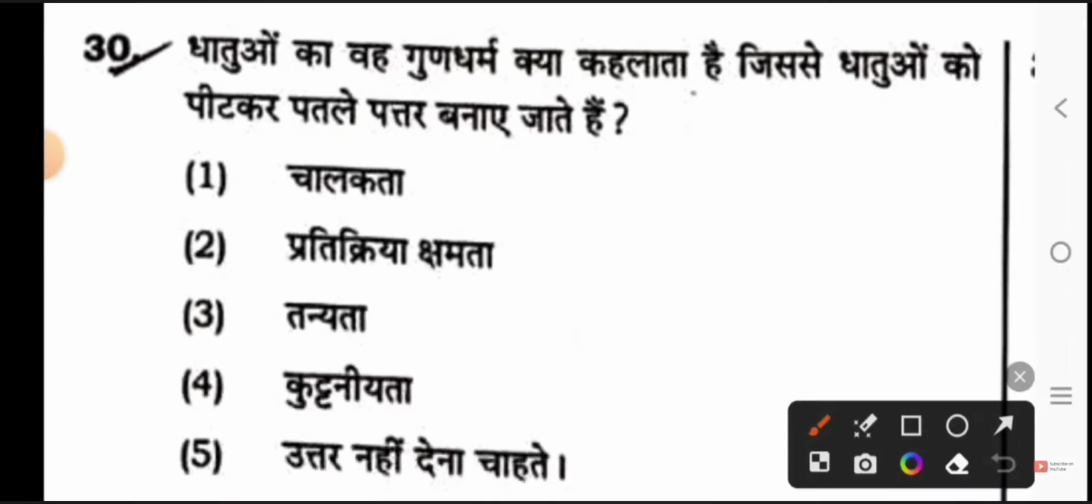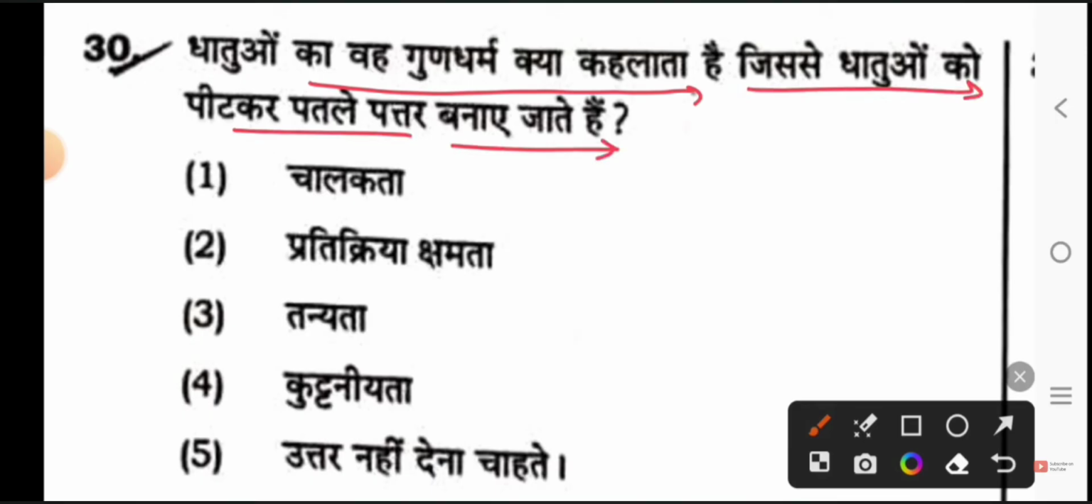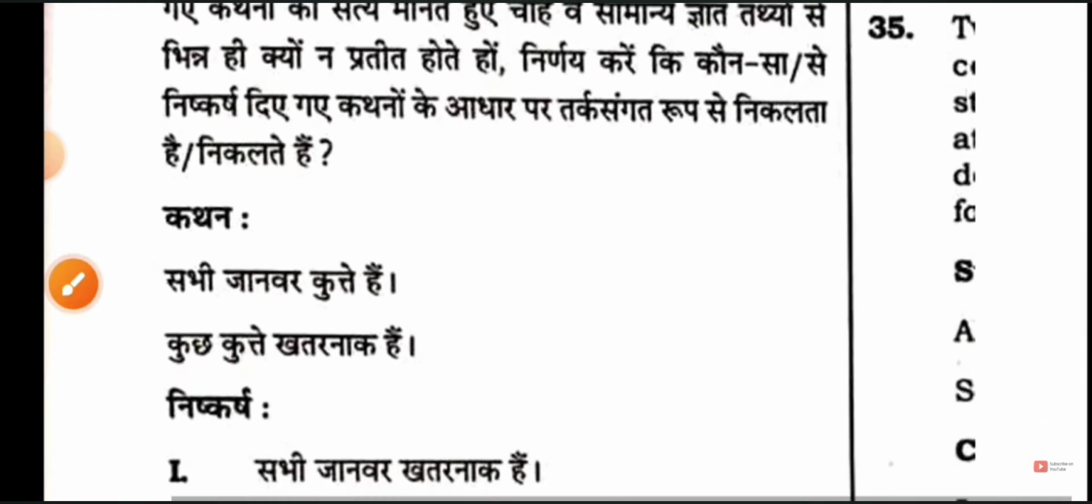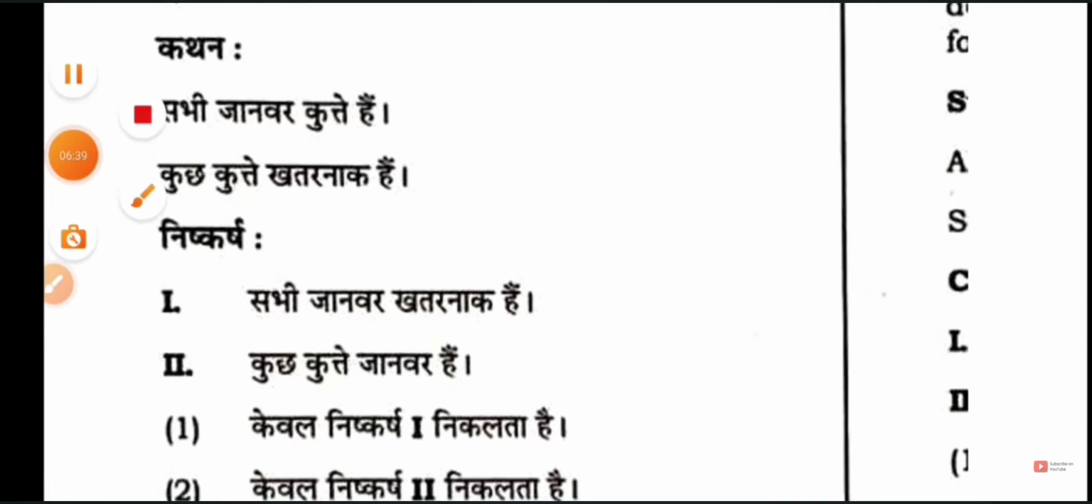Next, what is that property of metals called by which metals are beaten to make thin sheets? So this will be malleability. Next is your statement and conclusion question.